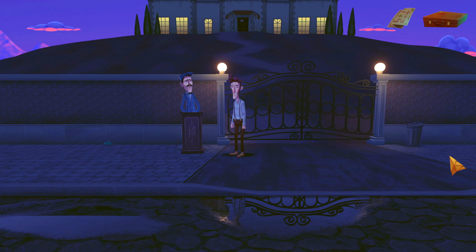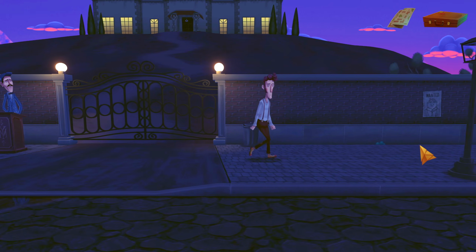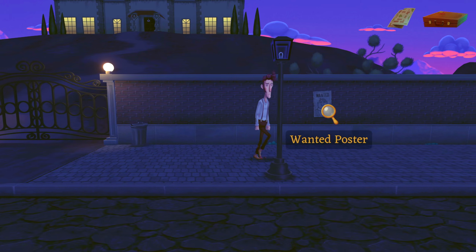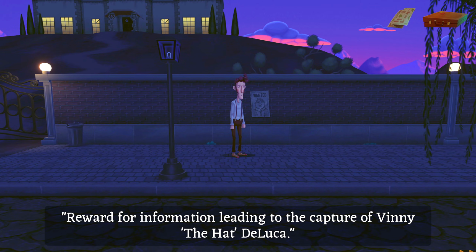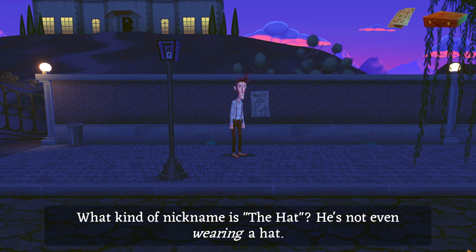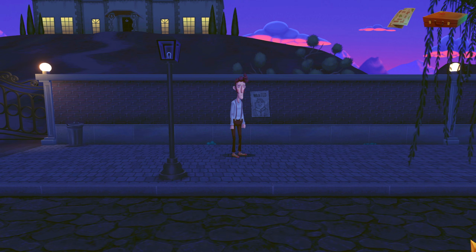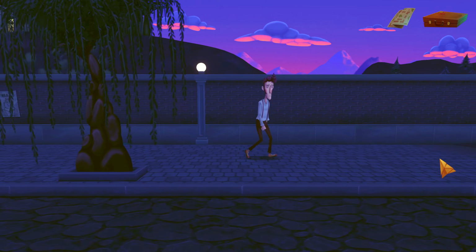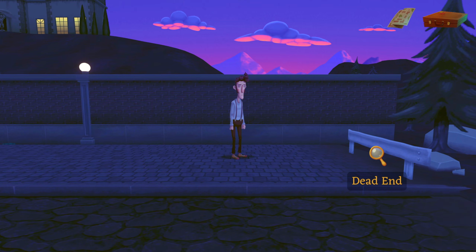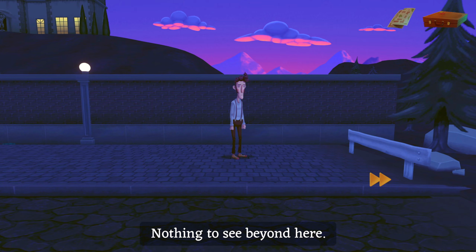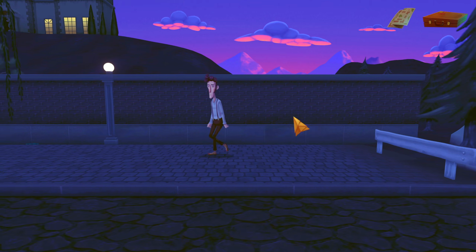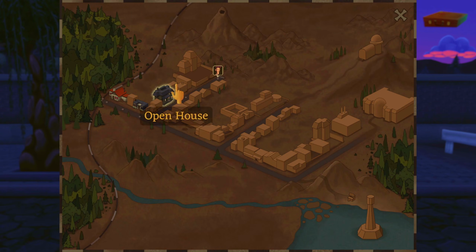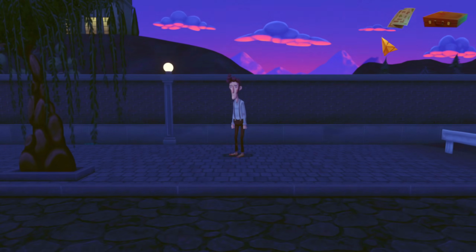At your service, sir. Okay. So we keep on going down here. There's a wanted poster. Reward for information leading to the capture of Vinny the Hat DeLuca. What kind of nickname is the Hat? He's not even wearing a hat. That's why he's got the nickname. Because he never wears a hat, right? And here we are at the dead end. Nothing to see beyond here. Apparently not, no. Okay, well, we have updated the map a little bit, though. Let's say we go back and go down Main Street a little bit further.